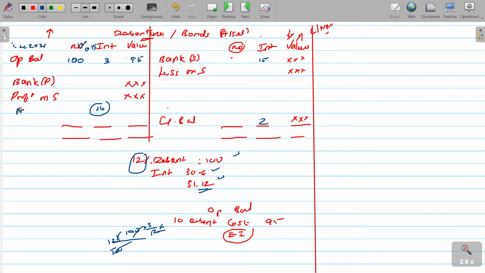What is the net interest for the period? Opening outstanding means interest received, maybe 15, plus outstanding of the current year, which is 2, minus outstanding of the previous year, 3. So 14 will be the amount transferable to the P&L account.